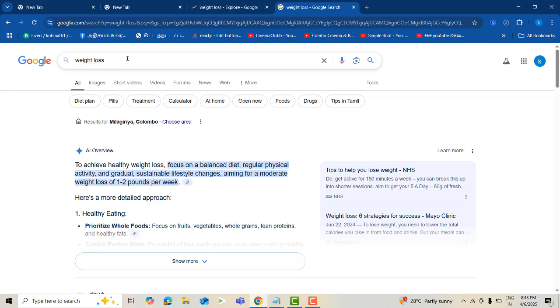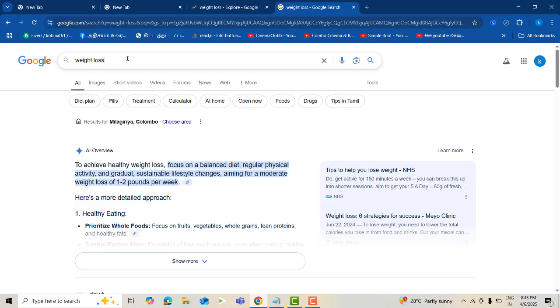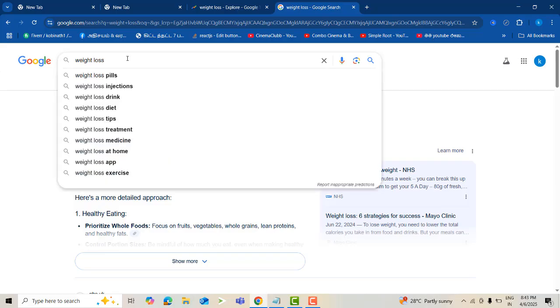Now, for a long tail keyword you can write weight loss and add more than three words here. Weight loss at home. This is known as a long tail keyword. This is how we have to find the long tail keywords. Here you can see there are many words when you search for long tail keywords.